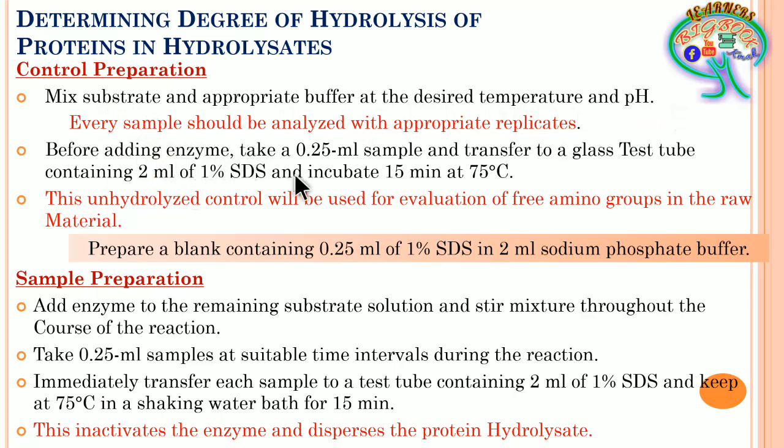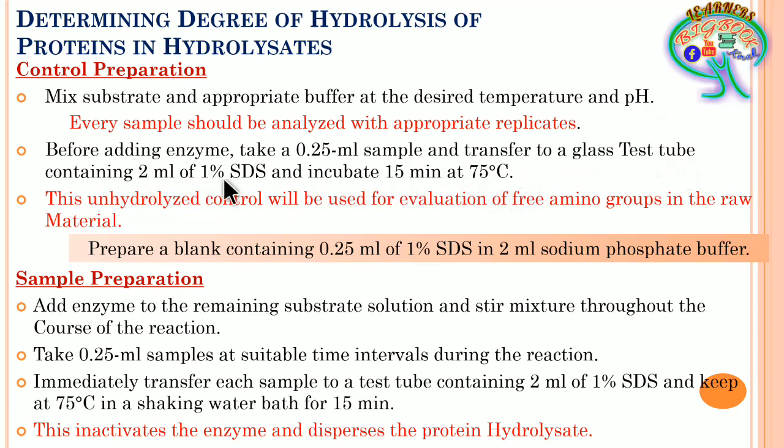Before adding the enzyme, we are going to take 0.25 ml of sample which is already in the appropriate buffer at the desired temperature and pH, and transfer it to a glass test tube containing 2 ml of 1% SDS and incubate for 15 minutes at 75 degrees centigrade.